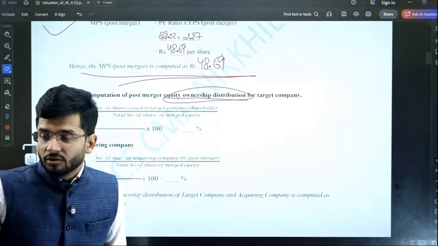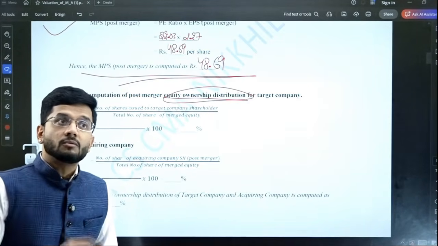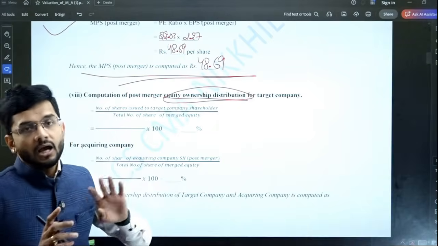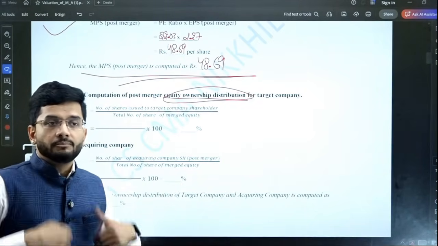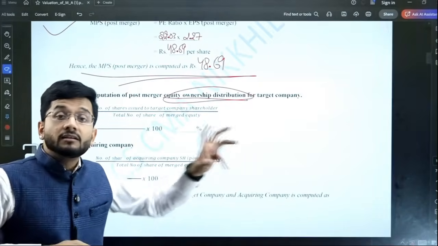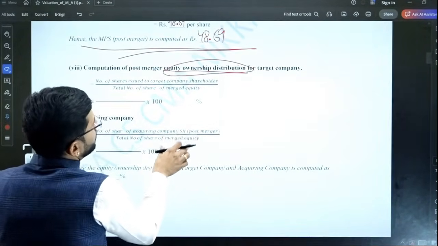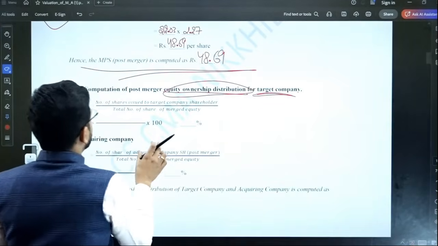So what will be the equity ownership for the target company shareholders, and what will be the equity ownership for the acquiring company? So both target company and bidder company post-merger, what will be their holding in the new company? That is what we need to understand over here. Okay. So first of all, what will be the equity distribution for target company?